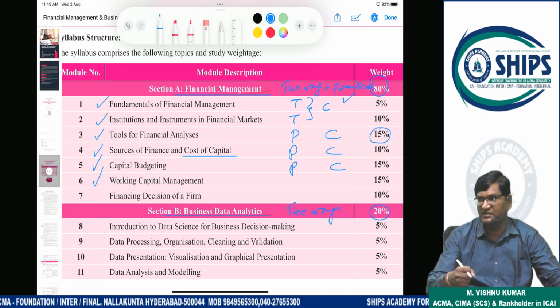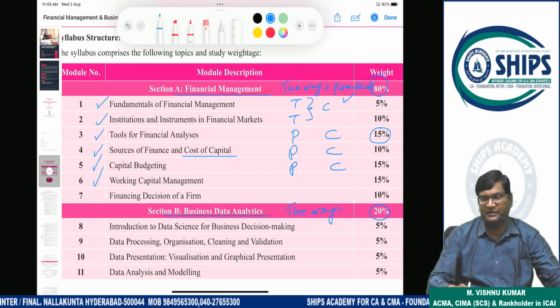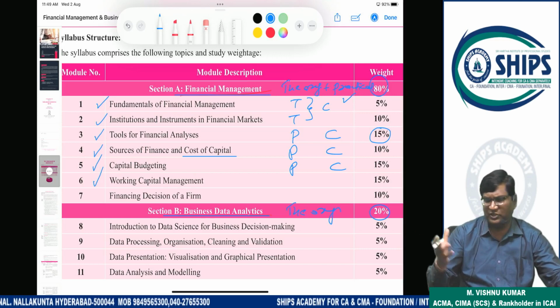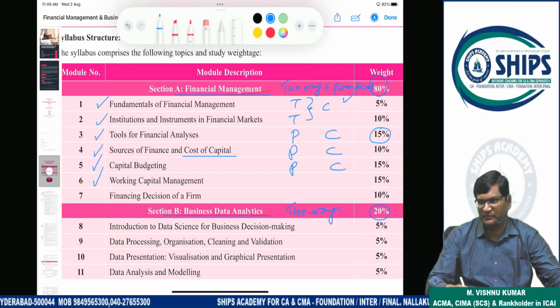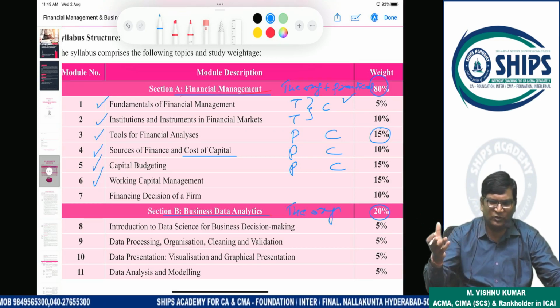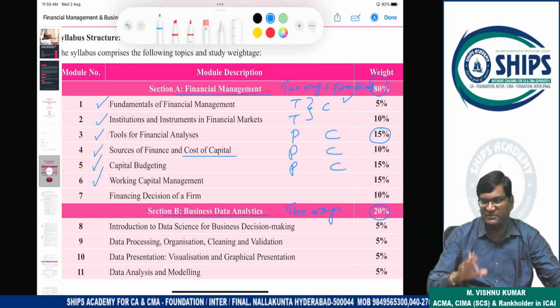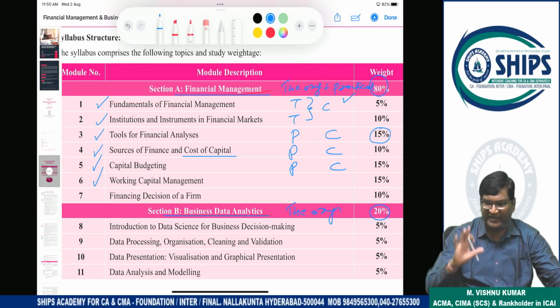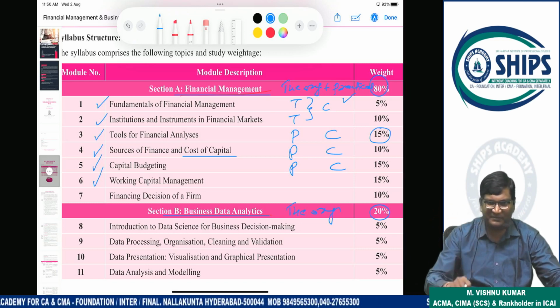Companies will finance this, especially working capital. If very good cash resources are available, they will not go for financing. Suppose Apple company, very high cash resources are there, so they will not approach for financing. They will use their own money. But most companies will go for the finance option. So if you are going for the finance option, how much working capital is required? That estimation is required or not?